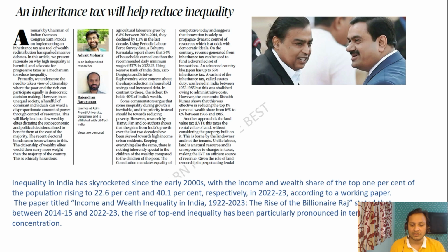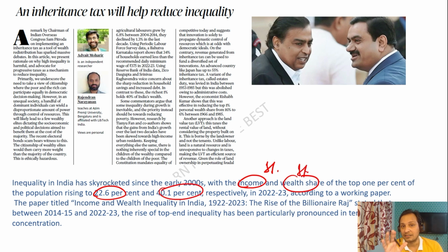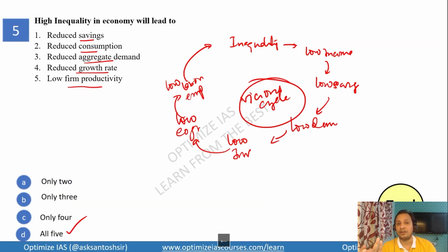Guys, I'll give you some facts. You can see here the income share of the top 1% in India is 22%, and the wealth share of the top 1% is 40% of the country. Just imagine this. Income share is 22%, wealth share is 40%. It's a very huge number. We can quote this report, The Rise of Billionaire Raj. In the last 100 years, for the first time the inequality has increased to such an extent. They can also ask you causes of inequality. Basically the neoliberal economic policies and the jobless growth have been responsible for the inequality.